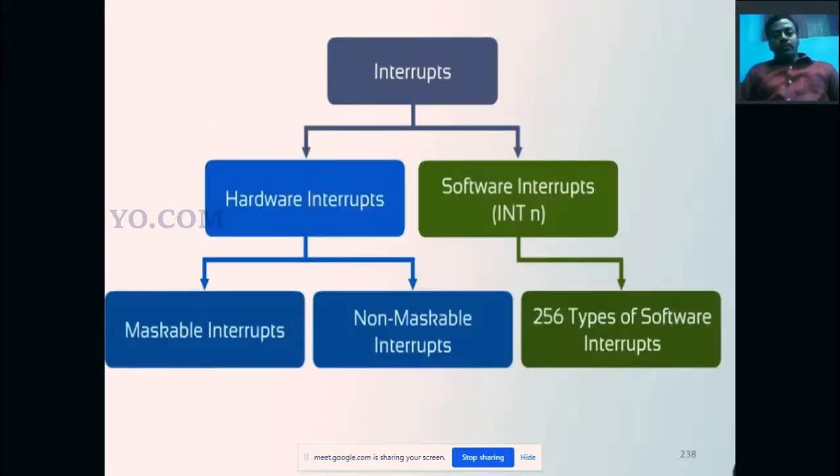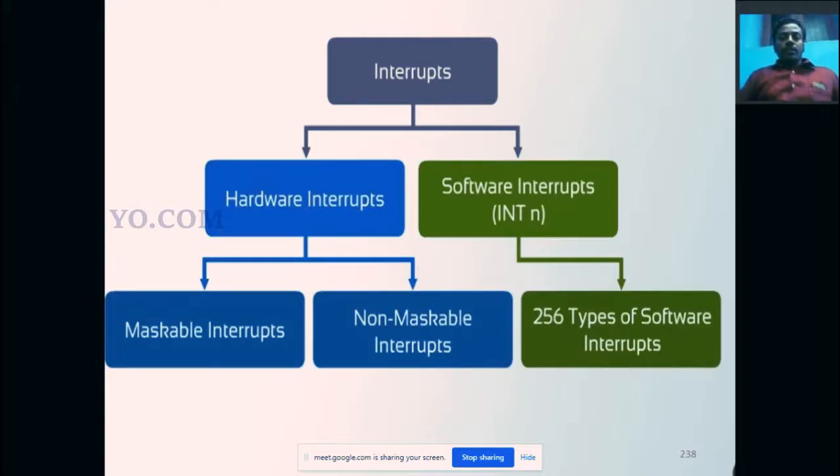Then, types of interrupt. Interrupts are of different types. The basic types are hardware interrupt and software interrupt.